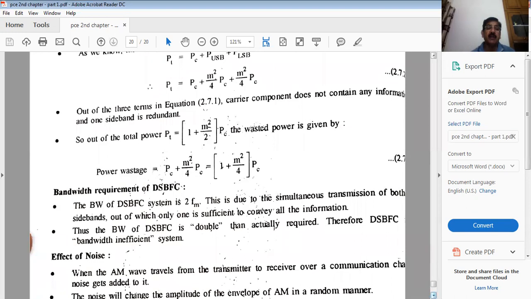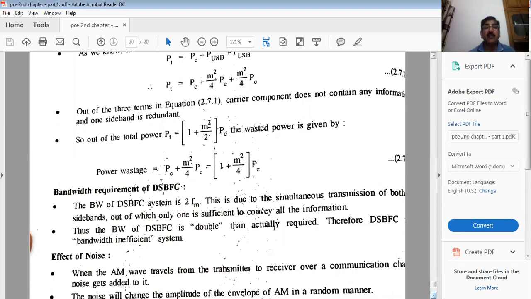Bandwidth, of course, is extremely upper minus extremely lower. You can calculate it: it comes to twice fm. This is due to the simultaneous transmission of both sidebands, out of which only one is sufficient to convey all the information. As we are in double sideband full carrier, we are transmitting one carrier and two sidebands, the upper and lower sidebands, consisting of frequency components. So when we calculate the bandwidth, it comes to 2fm.